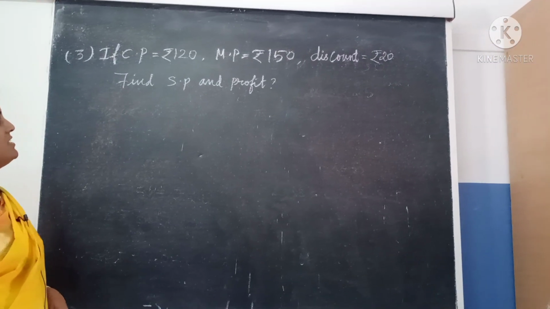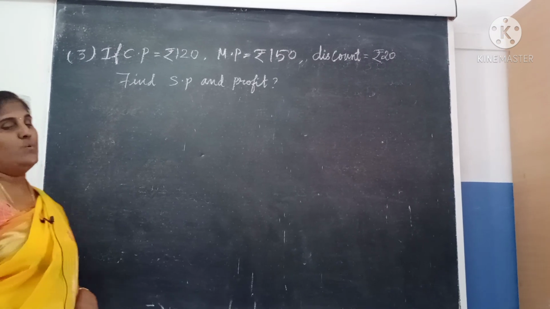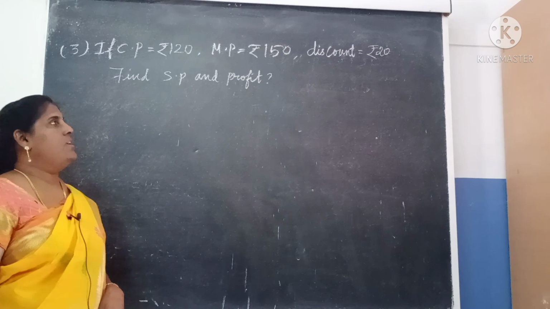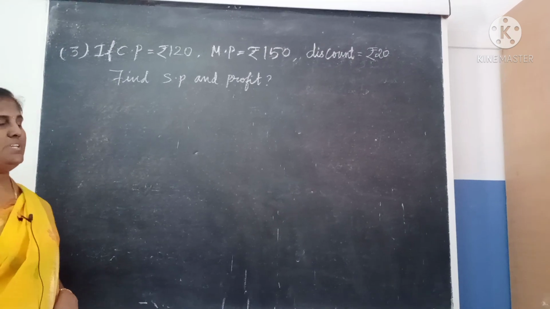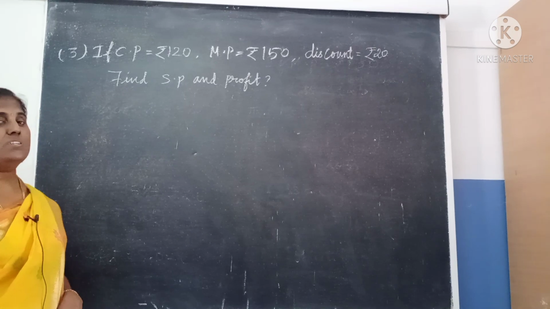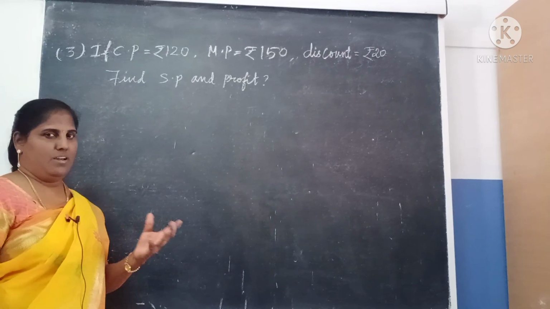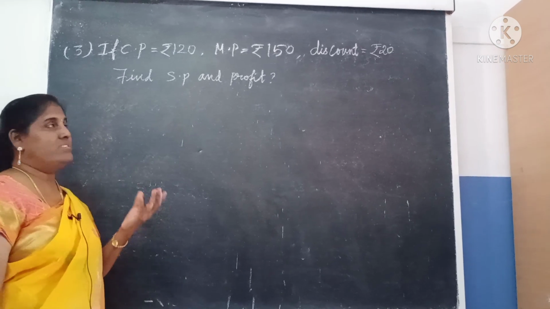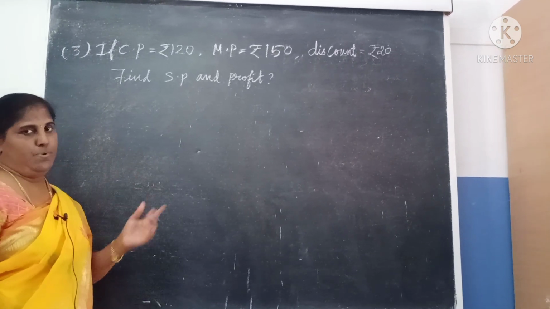If CP equal to 120 rupees, MP equal to 150 rupees and discount equal to 20 rupees. Now they ask what is SP and the profit. So already told, CP means cost price. Whatever we buy, that buying price is called the purchase price, which is the CP.